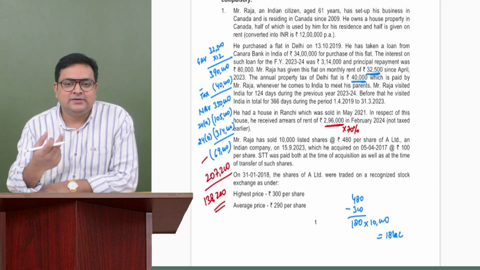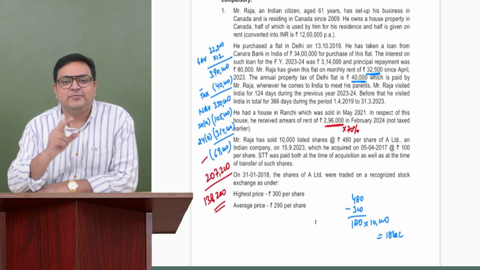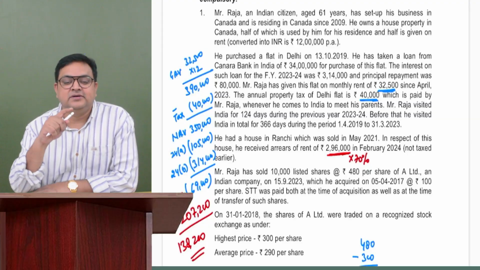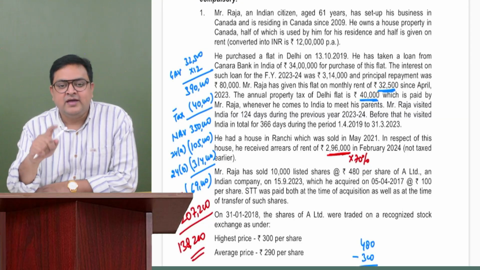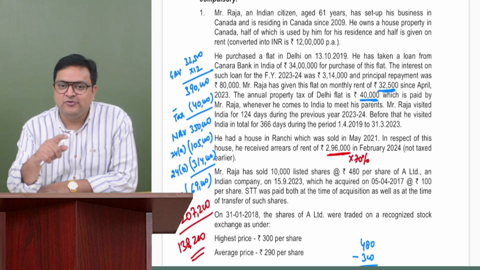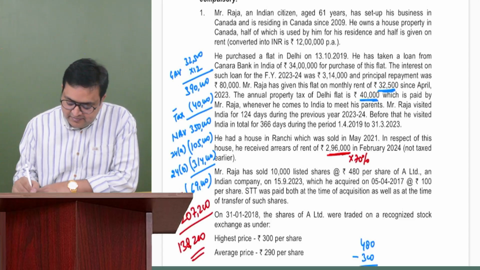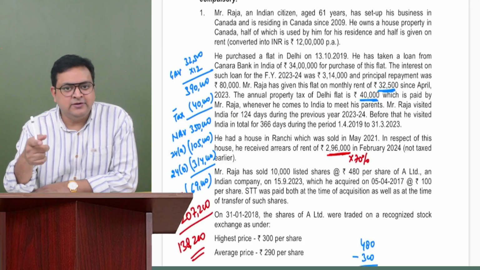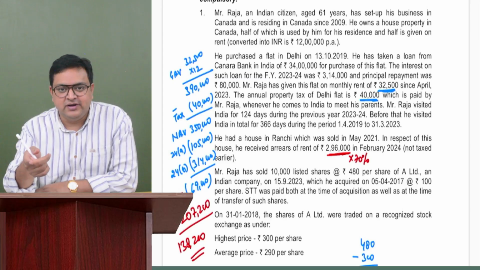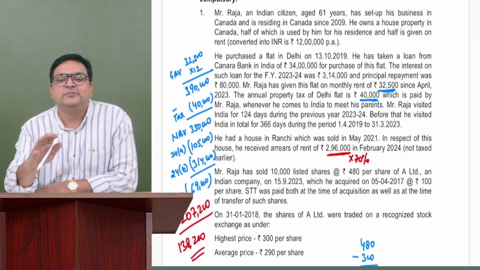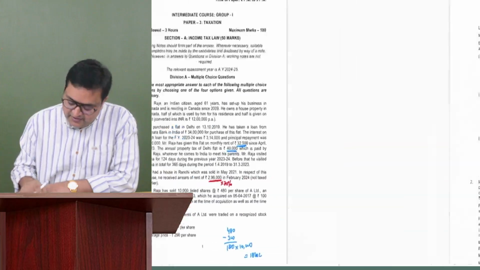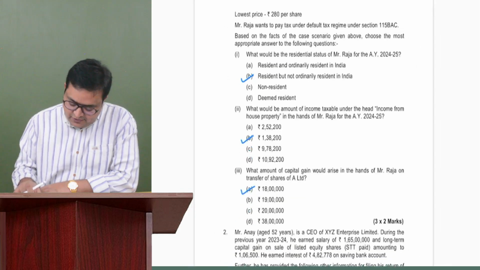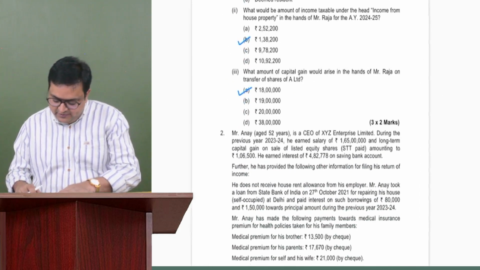Clearly the Indian source income is more than 15 lakh, so that special provision is applicable to him, which says that if this person is at least 120 days in the previous year and in the last 4 years at least 365 days or more, then he will become a resident. So this person will become a resident, correct, applying that provision. Also, if he satisfies the 182 days condition, then ordinary, otherwise not ordinary. So he is not satisfying the 182 days condition, so this person would be a not ordinary resident. Resident but not ordinary resident, the answer would be B. Got it? Good.